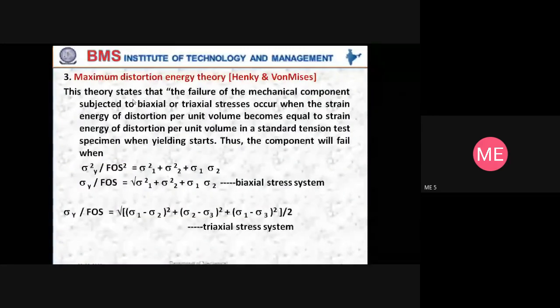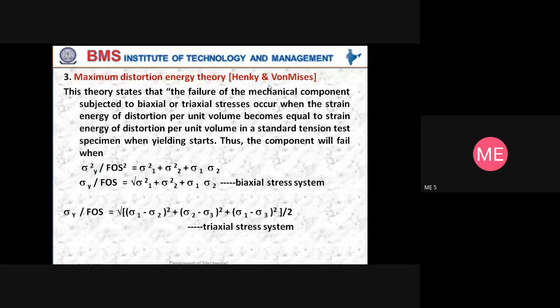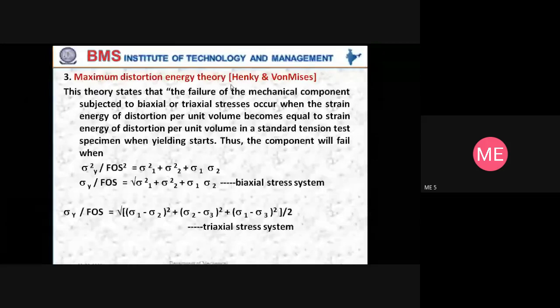Now further moving on to the next theory of failure, the maximum distortion energy theory, that is also called Hencky and von Mises. And mind you, this theory is used in development of many analysis softwares. Finite element analysis softwares, they use maximum distortion energy theory as the backup. So what it contains, let's look at that.